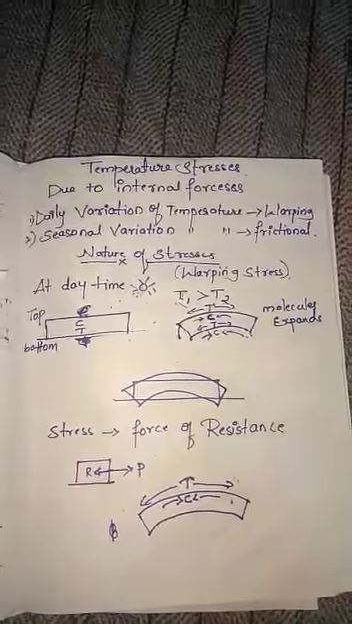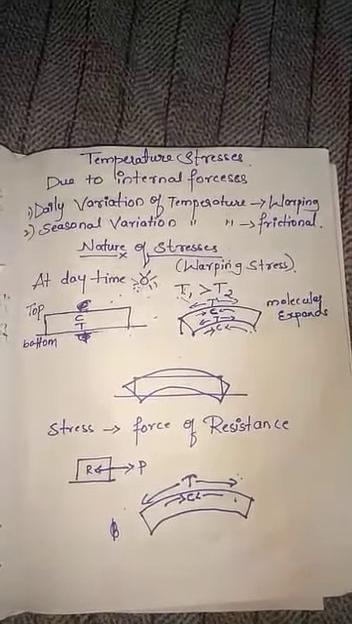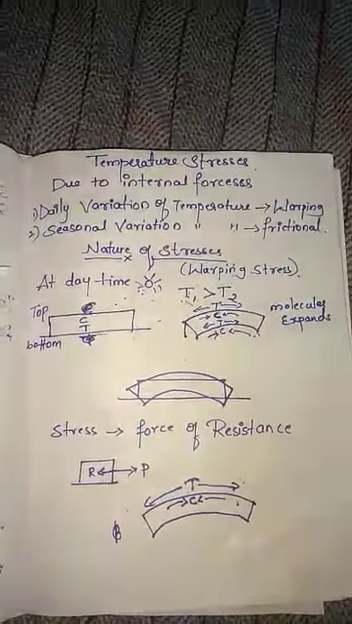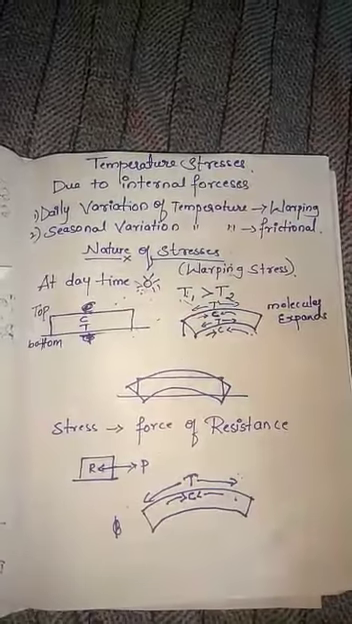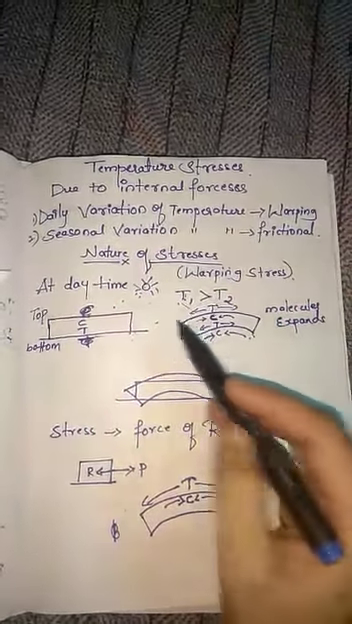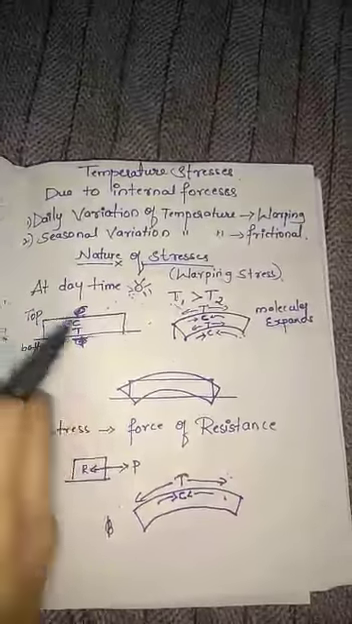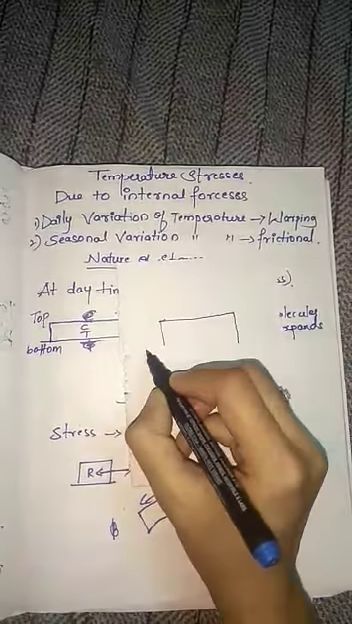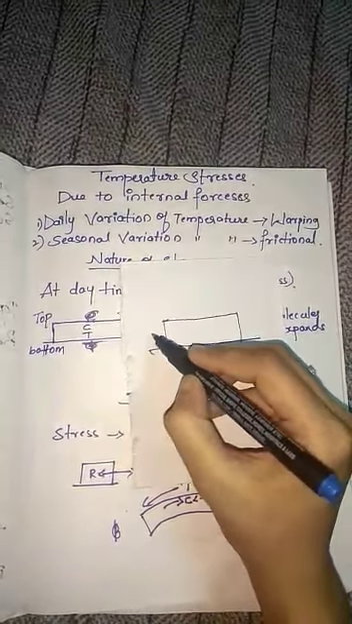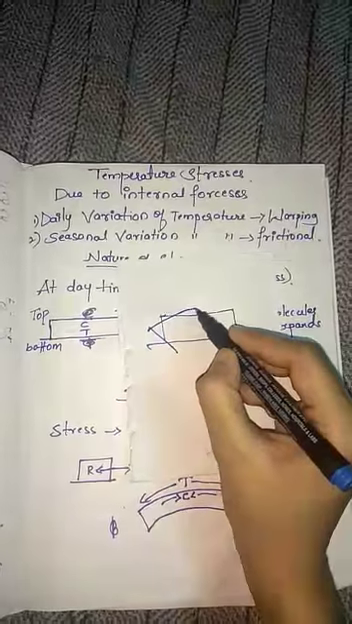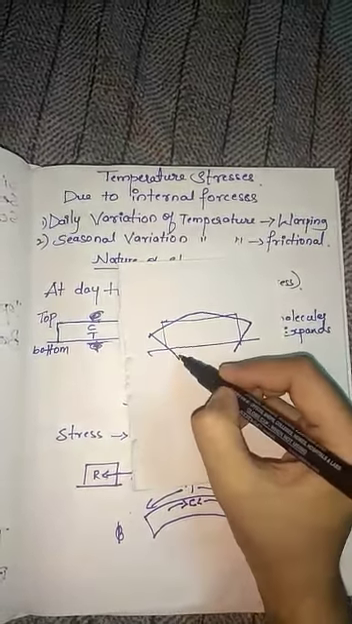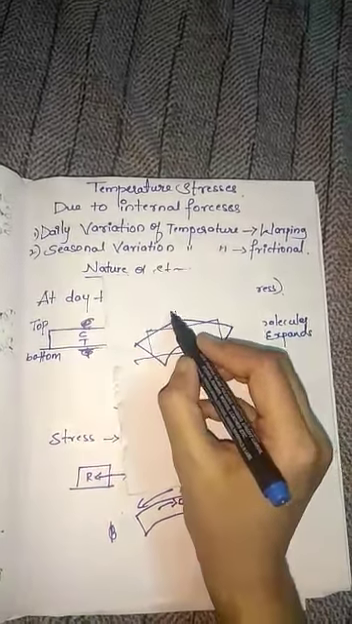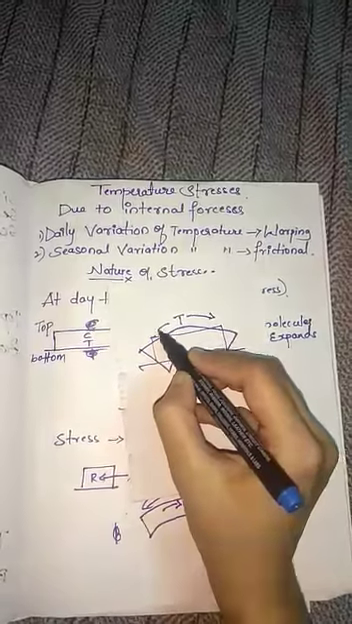In that, the nature of stresses at daytime and at night time. We know that at daytime the temperature is more, that is T1 is greater than T2. The temperature is more at the surface of the pavement. Because of this, the molecules will expand. Because of molecule expansion, we will get stress like this. Because of molecule expansion, tensile we will get.